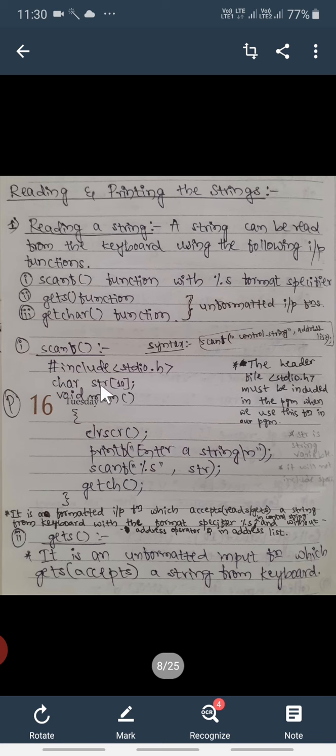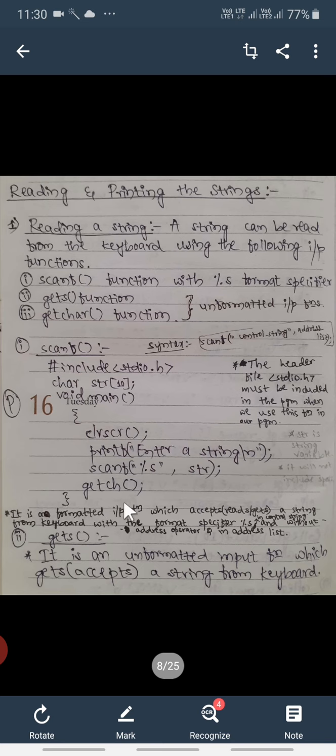That variable name is nothing but the string variable str, its size is 10. Before this variable str we need not use an ampersand. str is a string variable, so it will not include an ampersand sign. After that, close this main function. This small code is just to read a string, nothing more than that.